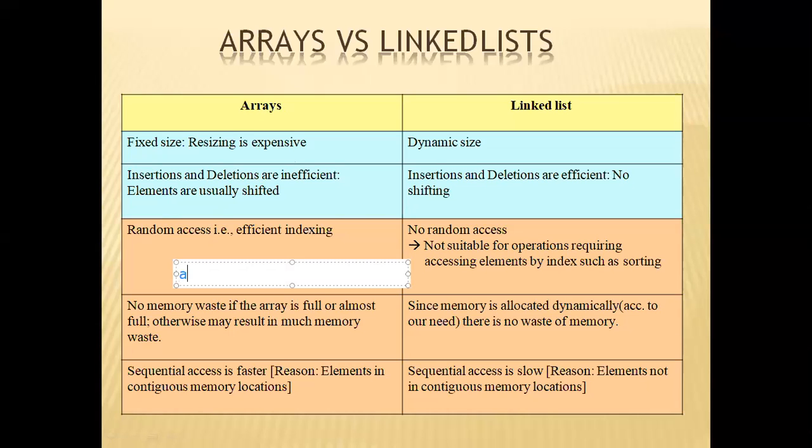If I know the address of a[0], based on the index, if I want to know the address of some a[9], I can know that. Based on the index, I can access the element or I can know the address. Whereas in a linked list it is not like that.